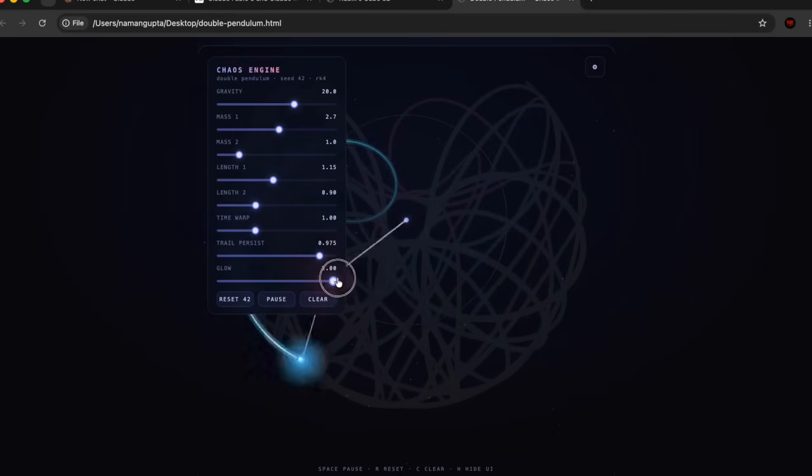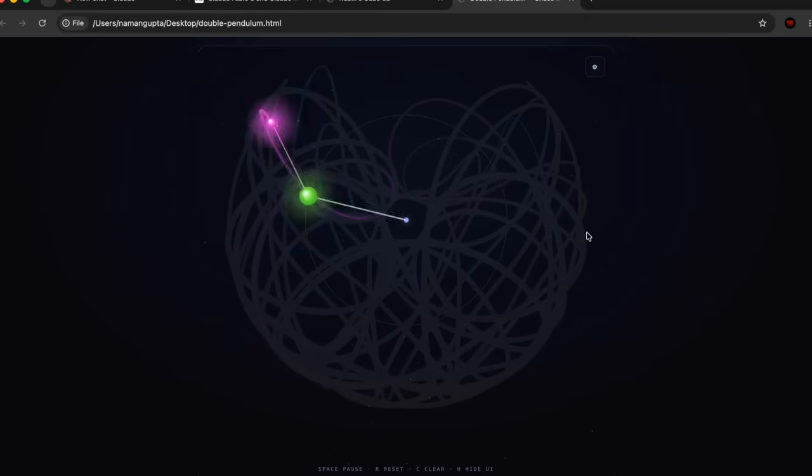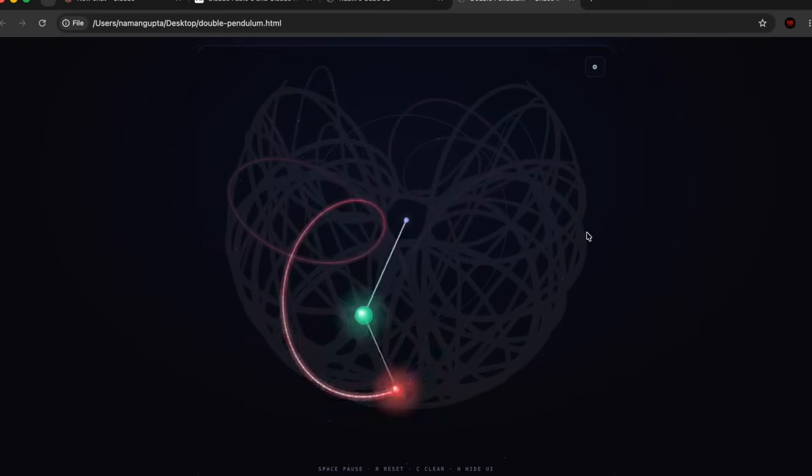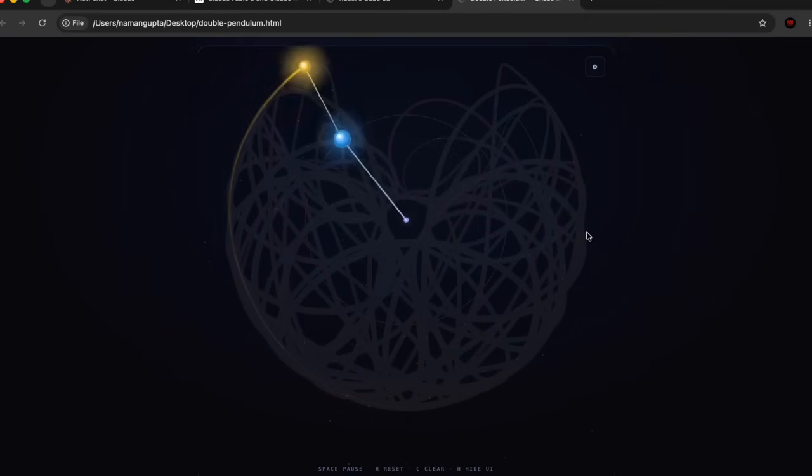I can increase the glow, I can decrease the glow. You can see this is working. So this is absolutely incredible. We have a working double pendulum. The physics are accurate. The graphics are beautiful.